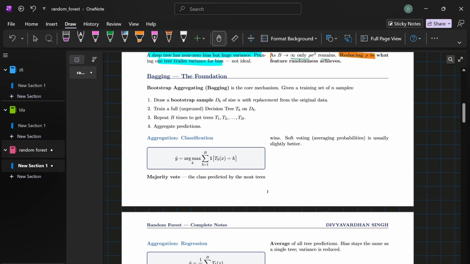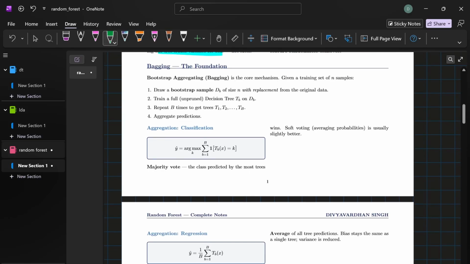Moving forward to section 2, how it actually works. Bootstrap sampling: for each tree, instead of training on your full data set, you train on a random sample with replacement of the same size. If you have 1000 data points, you sample 1000 points, but with replacement, meaning some points appear multiple times and some don't appear at all.